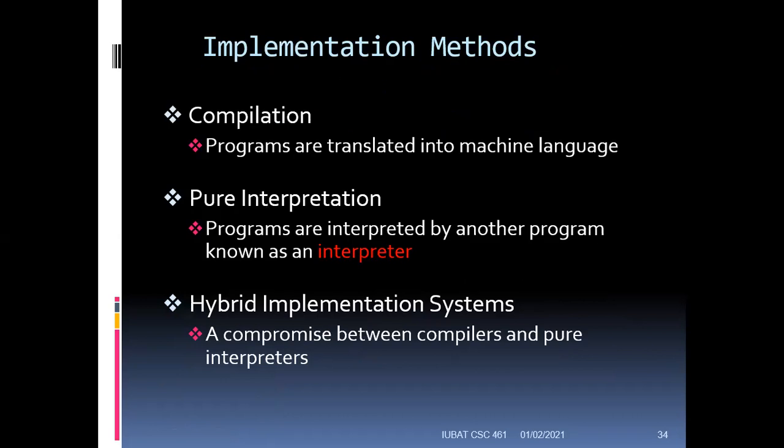Now there are three implementation methods we have for our programs. First one is compilation, that you are very familiar with. You have used a compiler starting from C, C++, and so on. But there's another method that you might not have used, that is called pure interpretation. And then there's a hybrid system, that is the combination of compilation and pure interpretation.